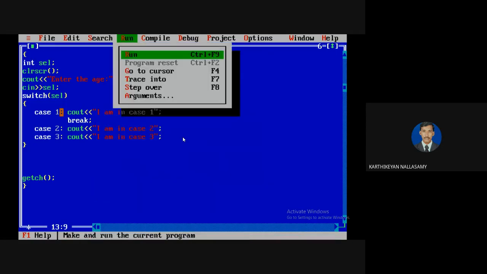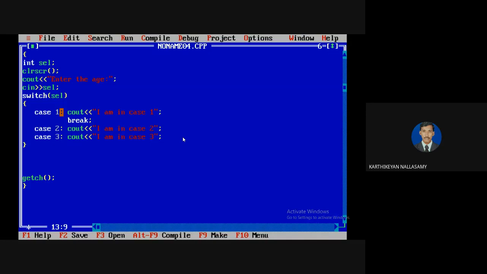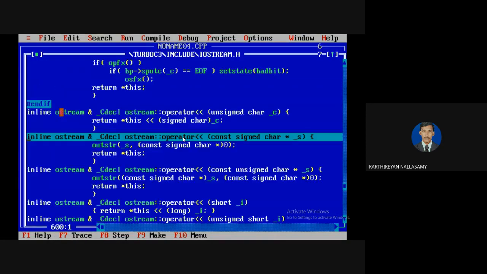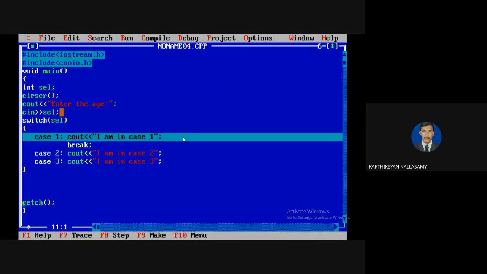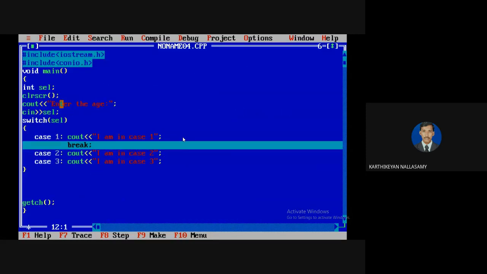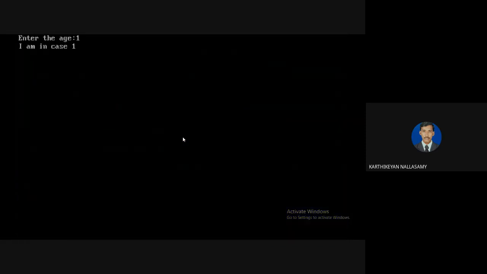No error. Then I'm going to run this program. I'm going to enter something, 4. No, it must be up to 3. I'm going to enter 1, so I'm in case 1. We will show that with the help of the execution procedure in main. So just read some input. I'm going to say input is 1. So here the 1 will be passed. Now case 1 means that 1 equals 1, that is selection equal to 1. That is the equivalent if else statement for this. So it will be tested. Then I am in case 1 will be executed. Once it reaches the break, it automatically comes out of the switch case.